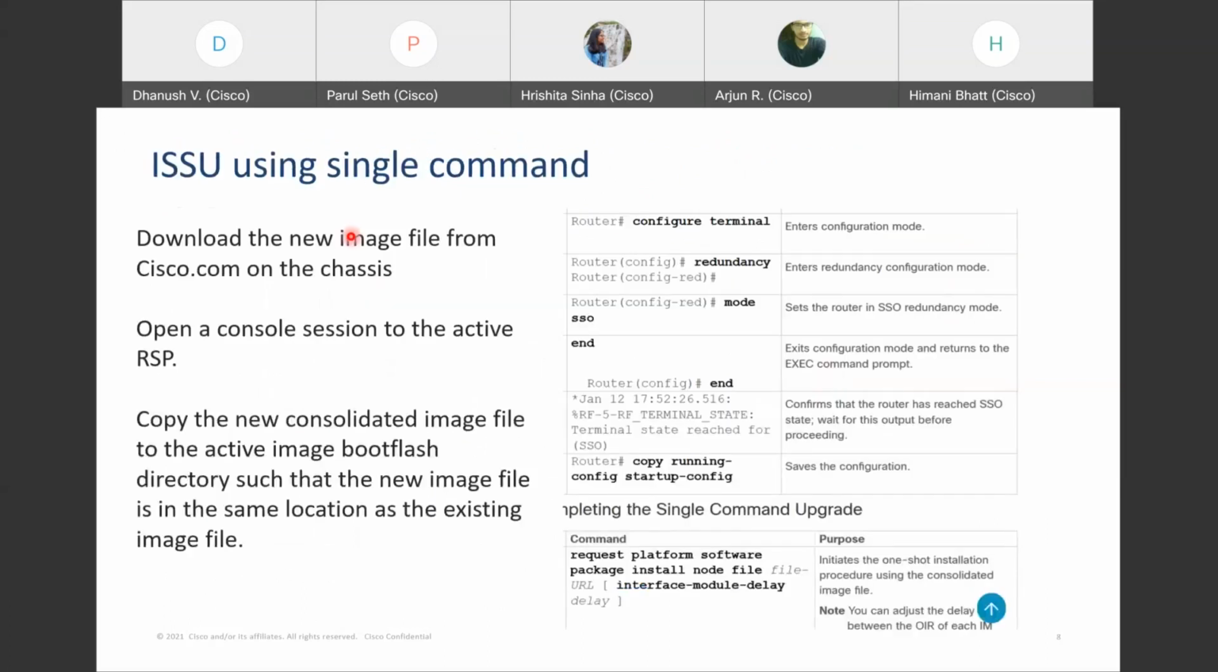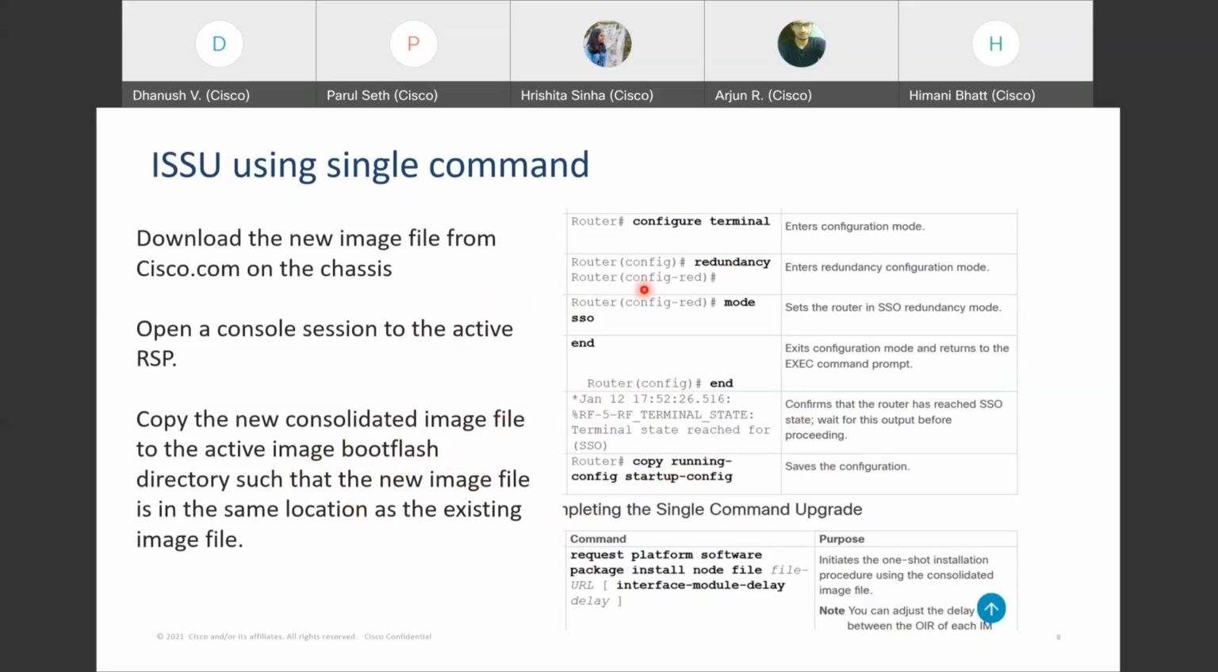So ISSU also can be done in two ways, using a single command and then using multiple steps. Before conducting ISSU, we have to first download the file from Cisco.com onto our chassis, and then open a console session to the RSP. And also make sure that the image is in the same drive as the base image, and it has to be in the active RSP. There's no need to copy your image into the redundant RSP. That is done by the auto update itself. You have to just copy it into the active directory of the active RSP.